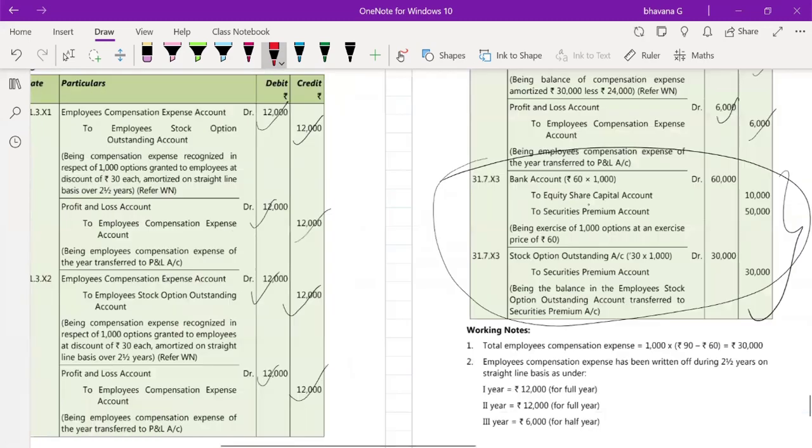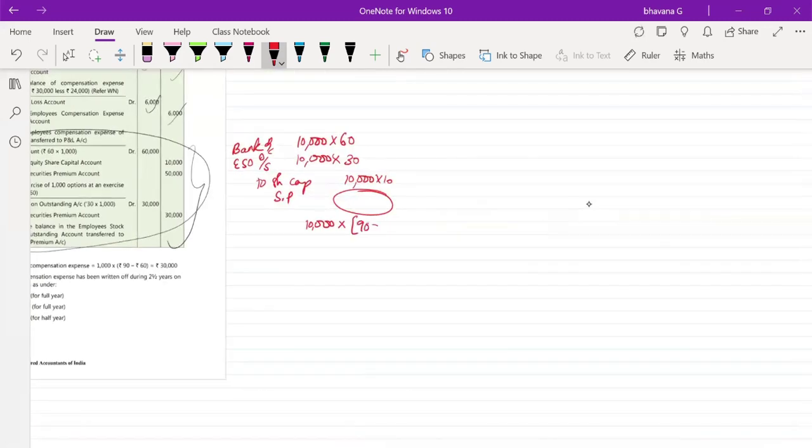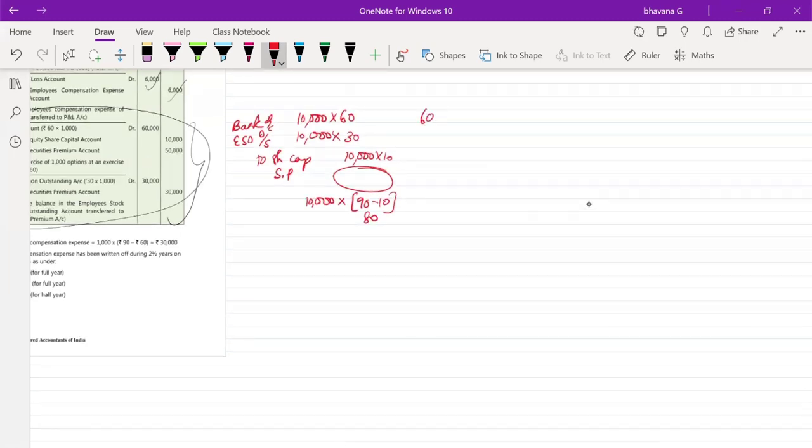What was the market value here? Market value was 90 rupees. So 90 minus 10 rupees, which is 80 rupees. Okay. So this will be 60,000, 30,000, 10,000 and 80,000. So this will be your journal entry.